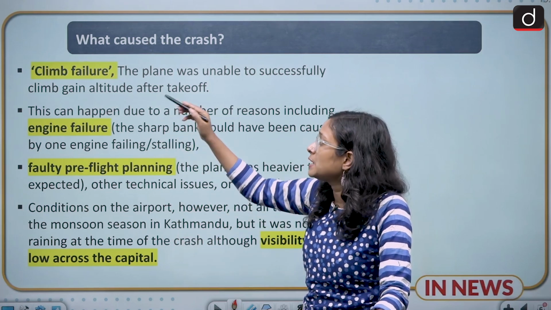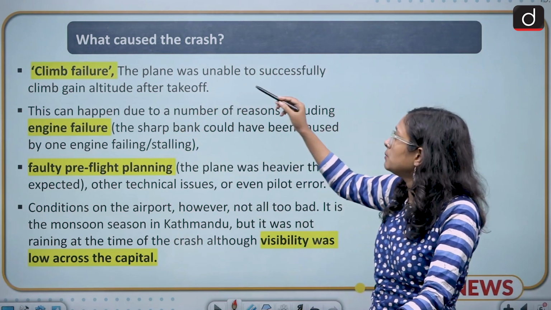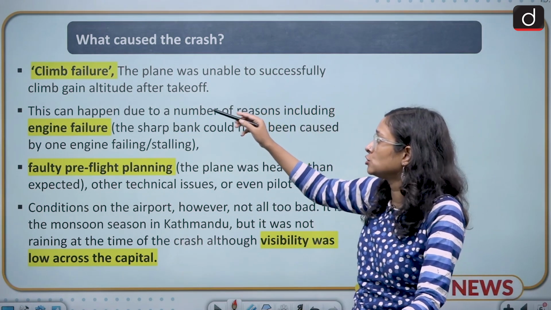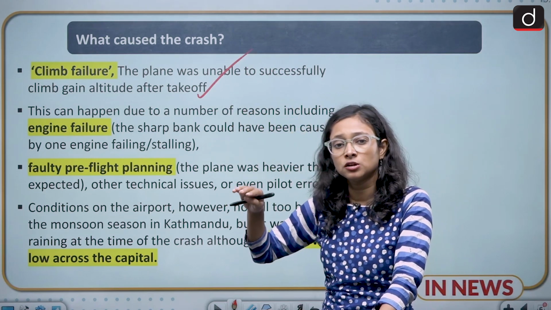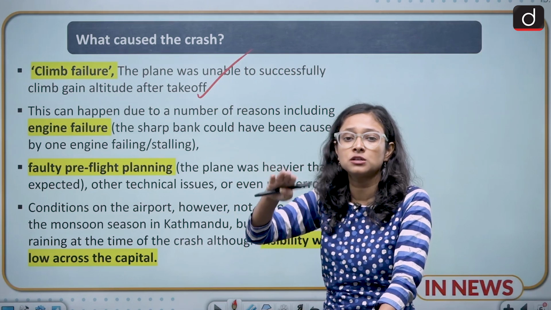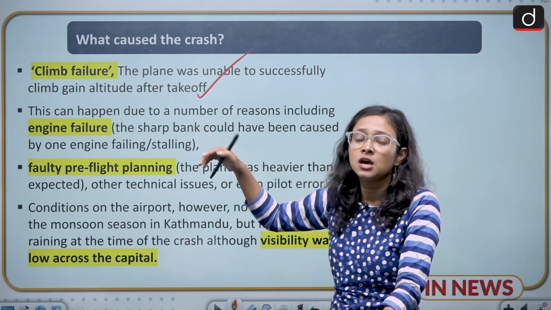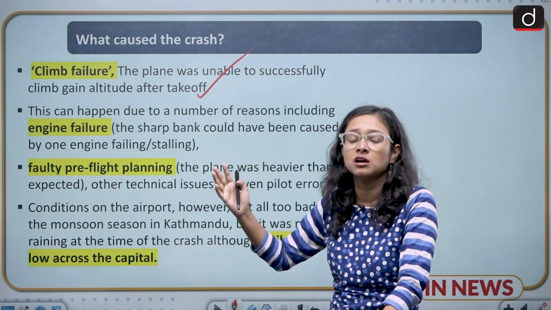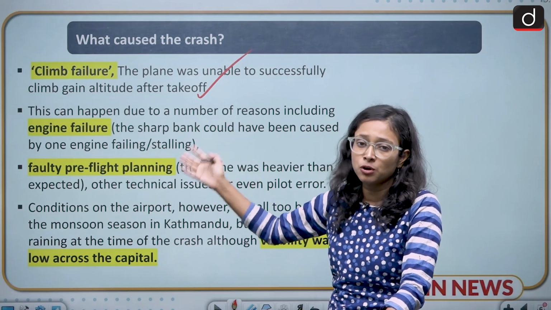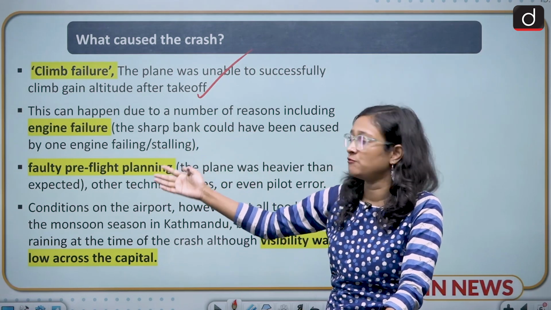The first is climb failure. The plane was unable to successfully gain altitude after takeoff. As I have already told you, just a few minutes after takeoff, this incident took place. So there are chances that the plane was unable to climb, and because of that there was a climb failure.